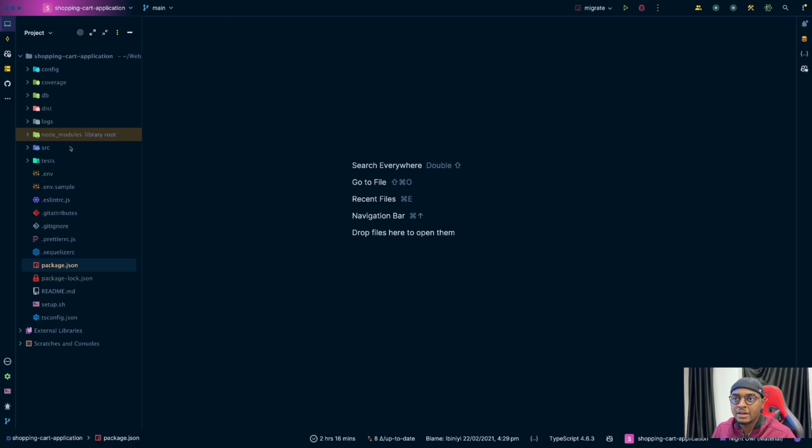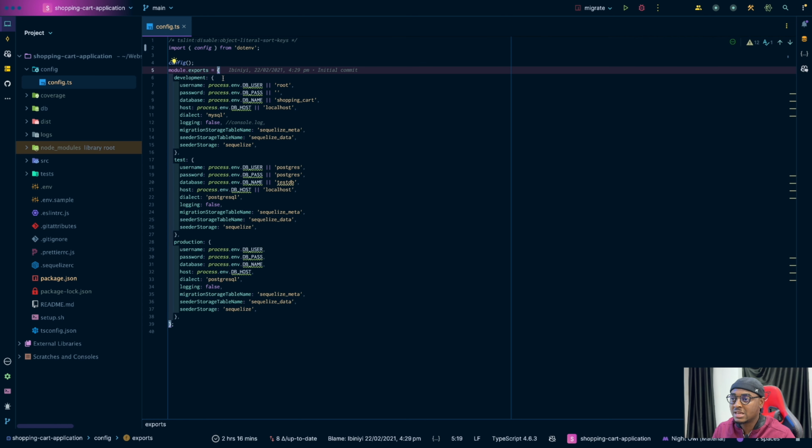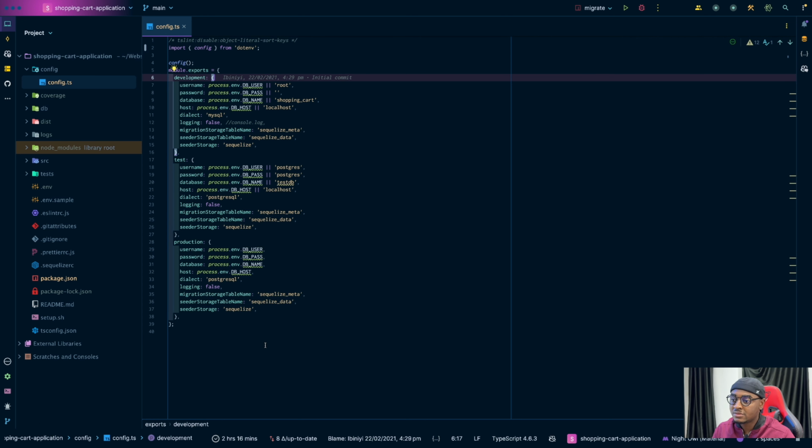So as you can see here, we have the config folder and coverage. Coverage is only here for tests. It's a folder that is created by Jest whenever I run the tests. Then you have config. Config stores database environment configurations basically.